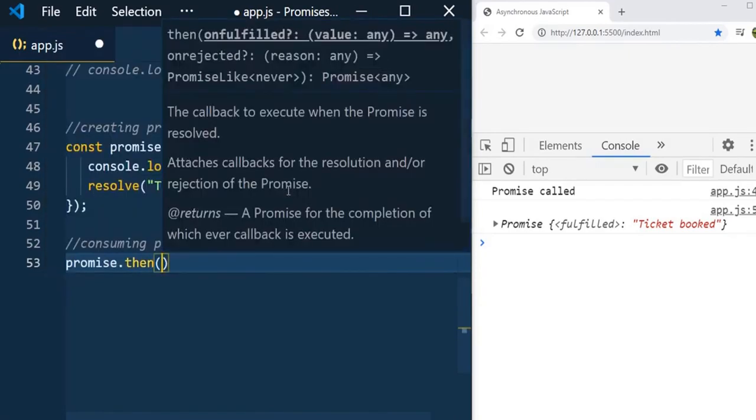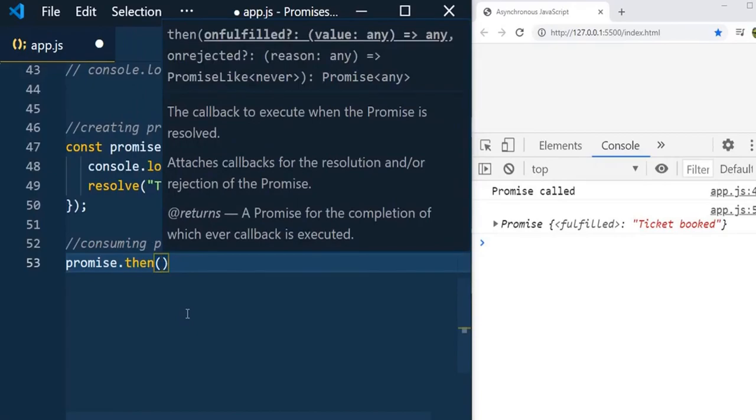And this then handler will have two parameters, one for fulfilled and one for rejected. As I said while discussing the life cycle of promises, settled promises will have two different states, that is fulfilled promises and rejected promises. Once your promise is settled, then you will have the two different states.